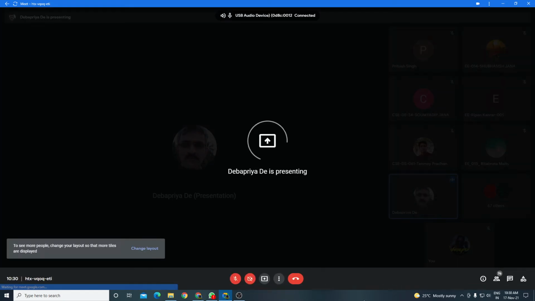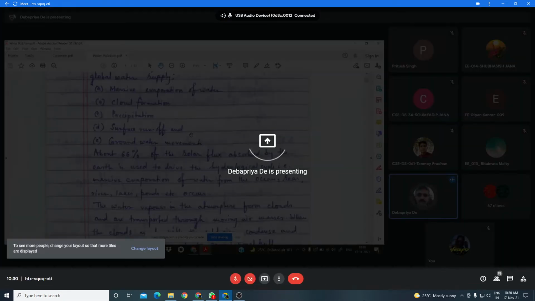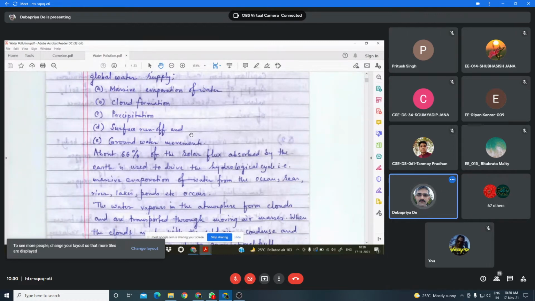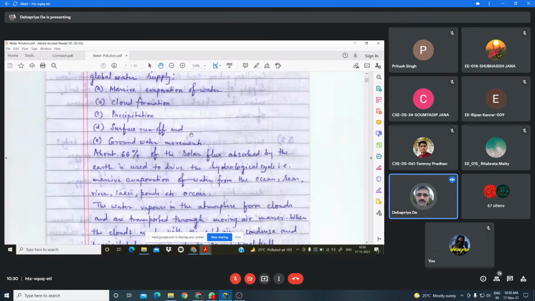The Earth's surface temperature is increasing. And the water body, mainly the ocean, is the reservoir of heat. As the ocean is a reservoir of heat, what happens? The temperature of the water body is increased, and massive evaporation of surface water will take place.